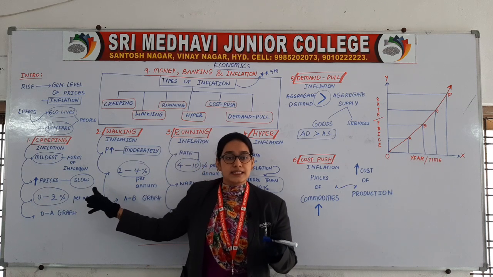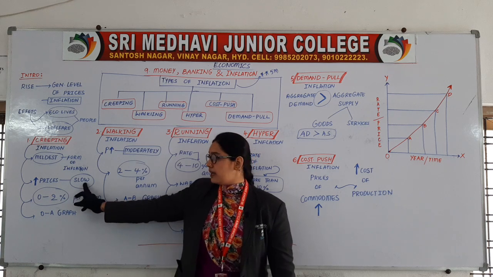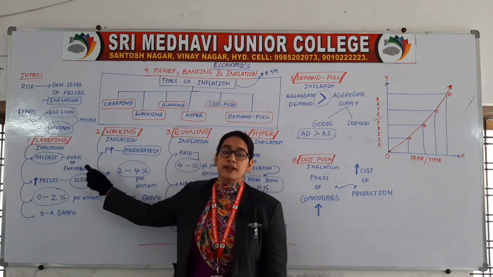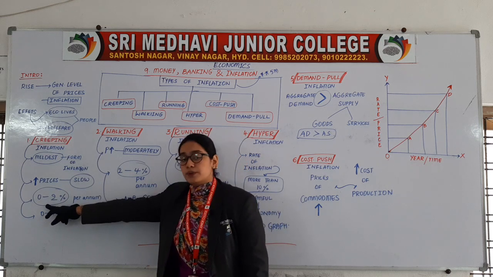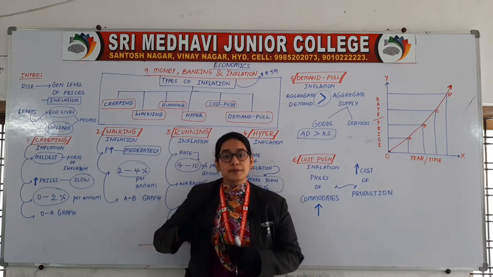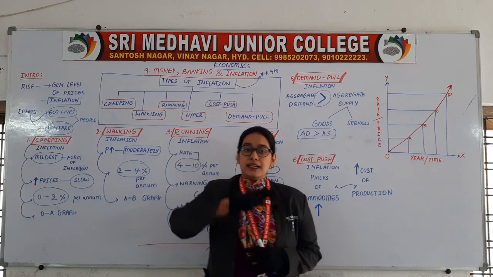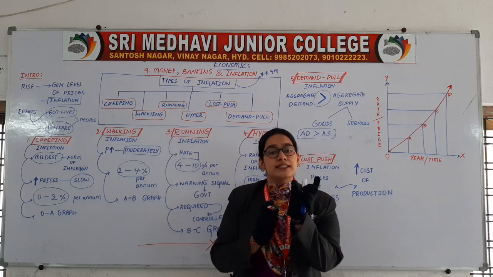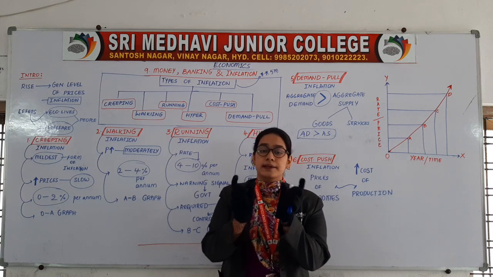Okay, the price is increasing very slowly. Then what is the rate of this creeping inflation? It is between 0 to 2% per annum. Per annum means per year. So per year the creeping inflation rate is between 0 to 2%.